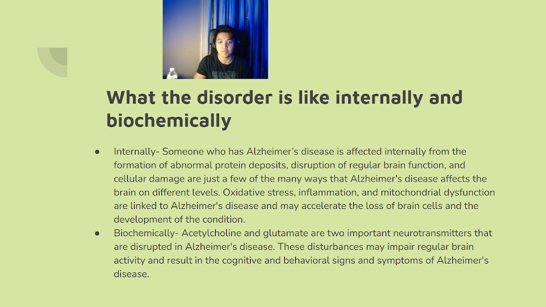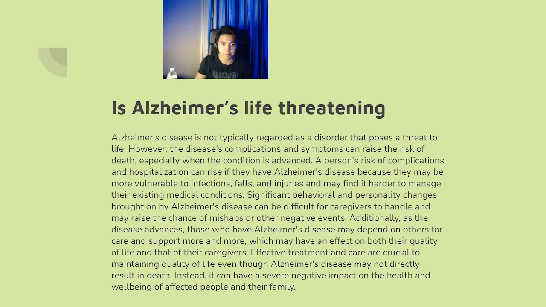Oxidative stress, inflammation, and mitochondrial dysfunction are linked to Alzheimer's disease and may accelerate the loss of brain cells and the development of the condition. Acetylcholine and glutamate are two important neurotransmitters that are disrupted in Alzheimer's disease. These disturbances may impair regular brain activity and result in the cognitive and behavioral signs and symptoms of Alzheimer's disease.